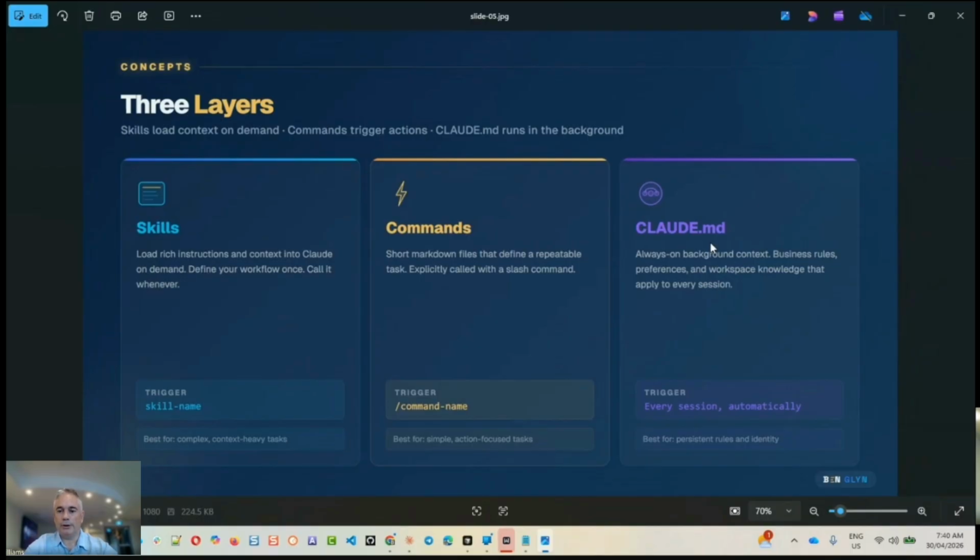It knows about your project, and that gets loaded into memory every single session. So that's best for persistent rules and identity, whilst commands are best for action-focused tasks. And skills are typically more complicated than commands, and they also have scripts or programs associated with them. They don't have to, but often they do.